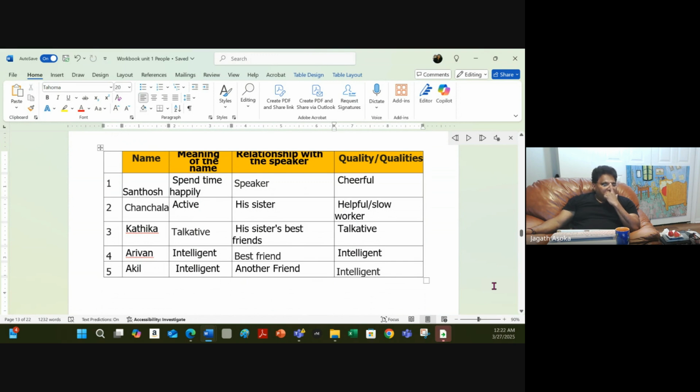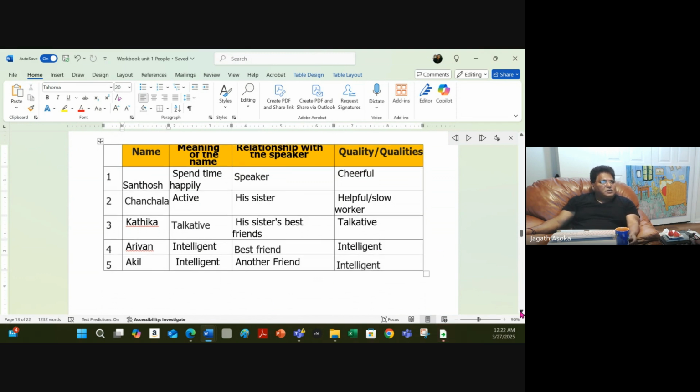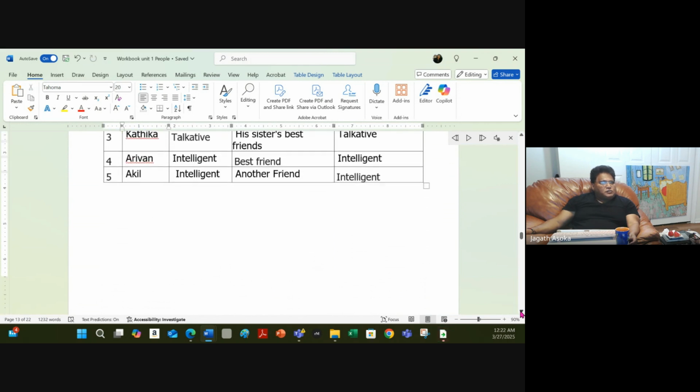If you can get all this right, that means you are pretty good. Your listening skills are pretty good. So the trick is there are five people. They have different meanings, right? The names that you have to listen to very carefully. Then you have to know what is the relationship of each person to the speaker, right? Who is Santosh, right? And the quality or qualities of each person. Yeah, this would be a good exercise. Okay, let's move to the next one.